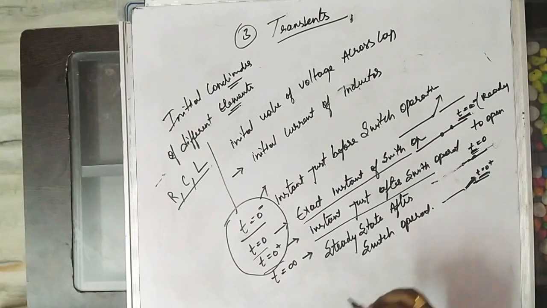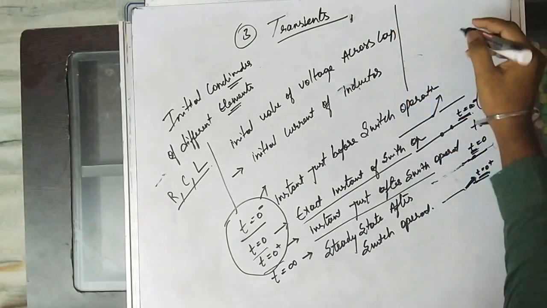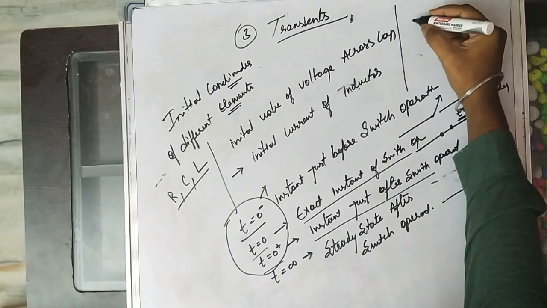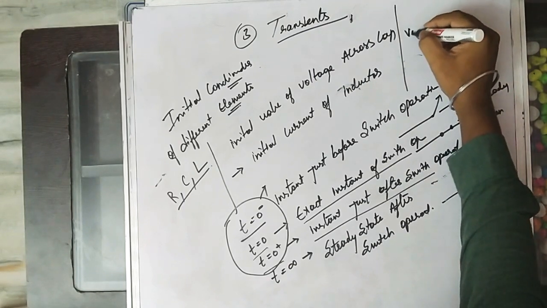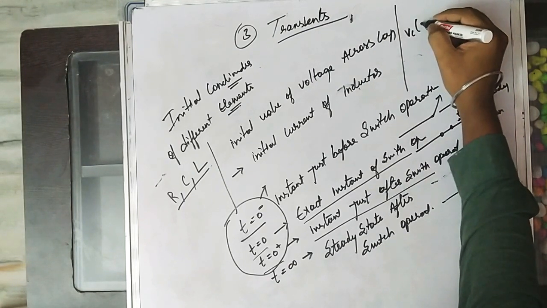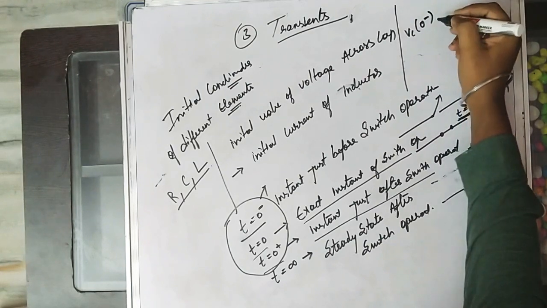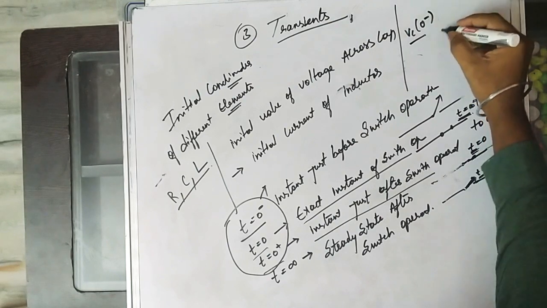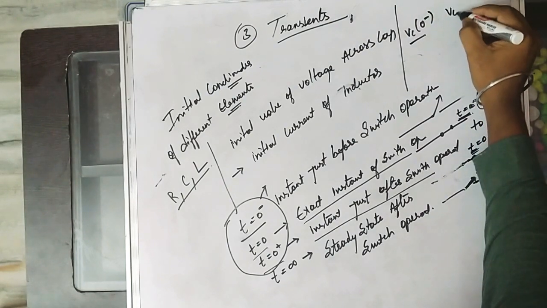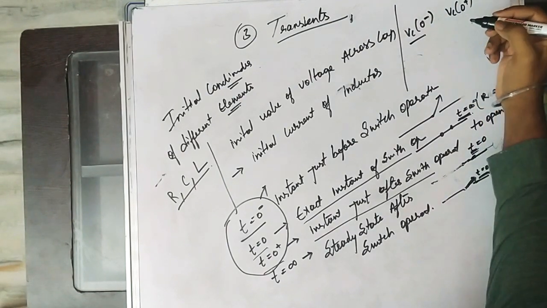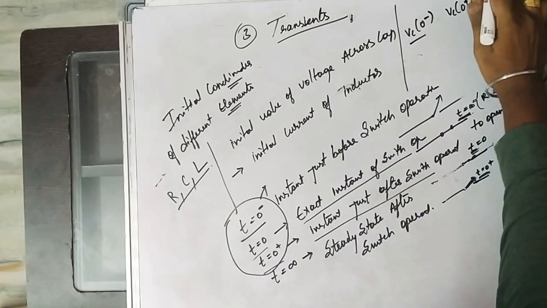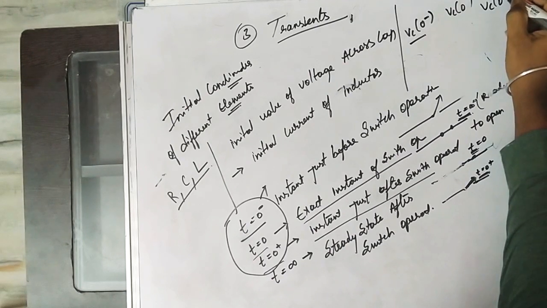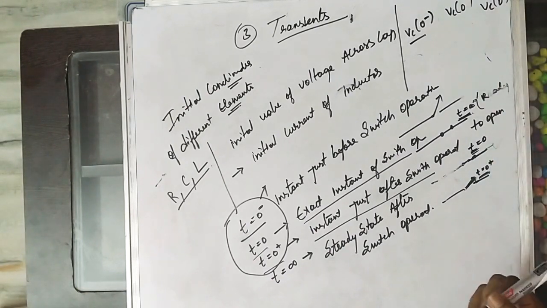In transients, the fortunate thing is that if I write Vc of 0 minus, it is the voltage across capacitor just before switch operation, Vc of 0 is at the instant of switch operation, and Vc of 0 plus is the voltage across capacitor after switch operation.